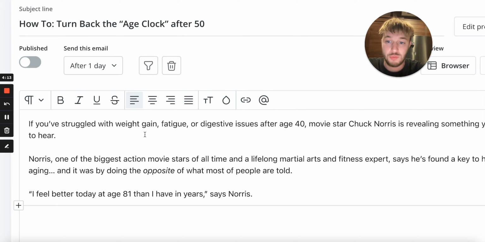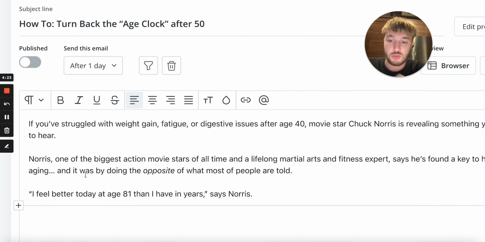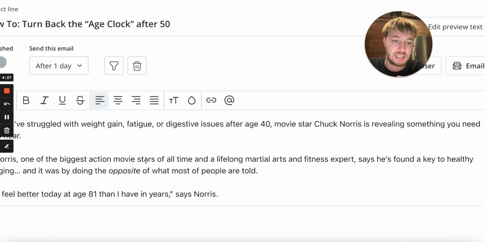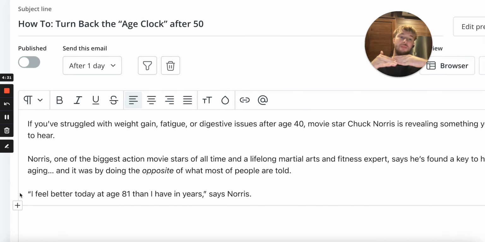If you have struggled with weight gain, fatigue, or digestive issues after age 40, movie star Chuck Norris is revealing something you need to hear. Norris is one of the biggest action movie stars of all time, and a lifelong martial arts fitness expert says he found a key to healthy aging, right? So you see, we create an emotional story, basically create a story about a movie star, right? Actor, whoever, right? And then we insert the affiliate link at the bottom.